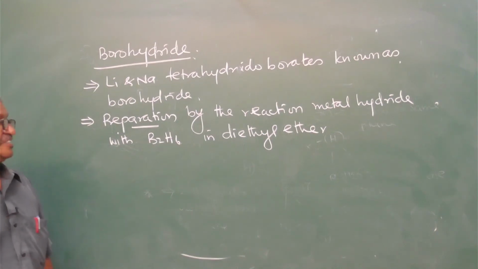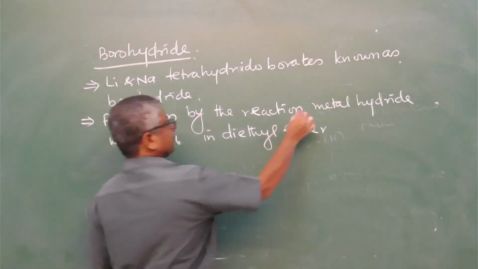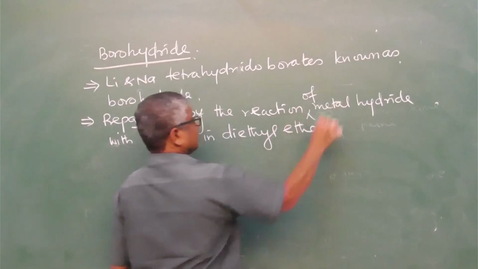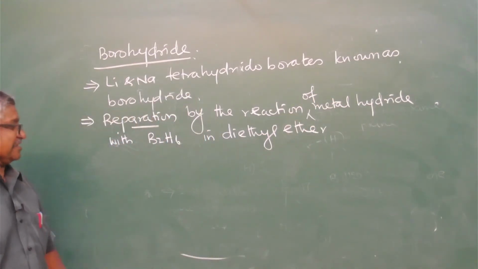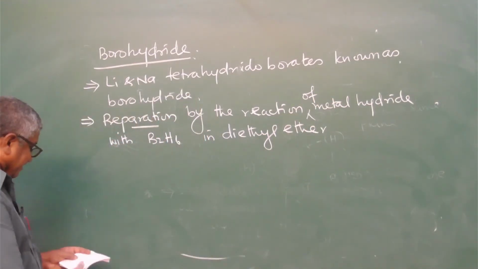Preparation by the reaction of metal hydride with the B2H6 in diethyl ether.